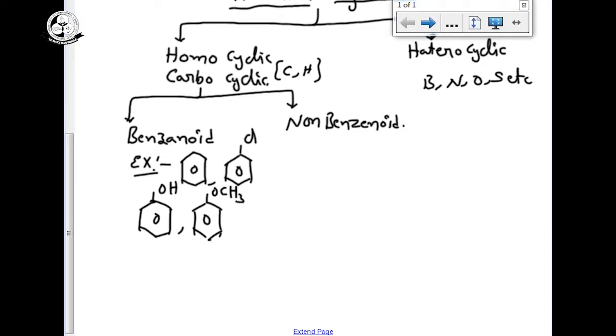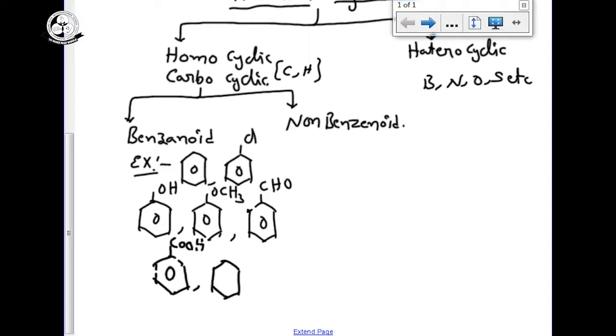OCH3, methoxybenzene or anisole. Benzene with an aldehyde group is benzaldehyde. Benzene with an acid group is benzoic acid. Benzene with NH2 is called aniline or aminobenzene.